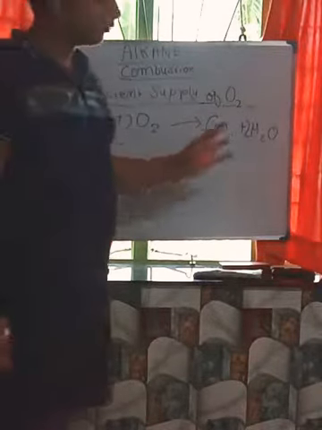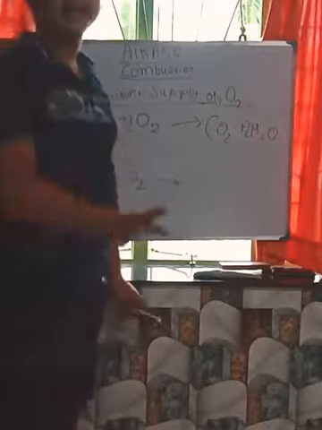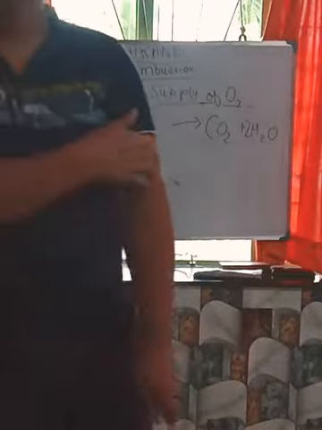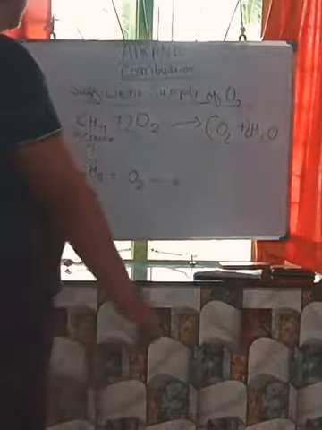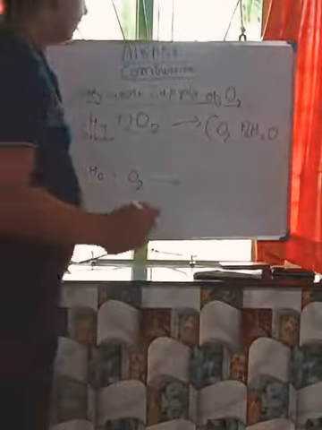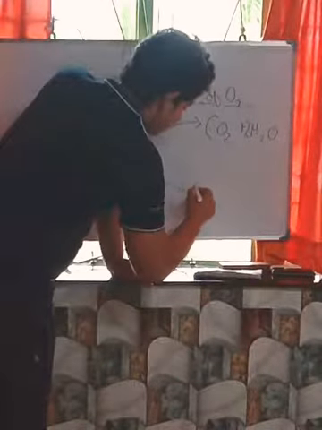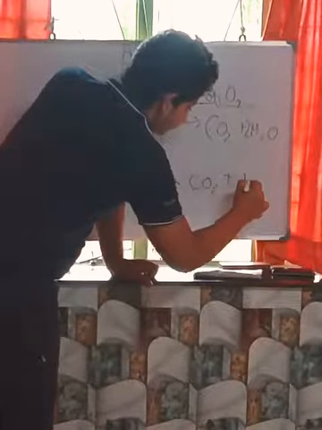C2H6 also will form CO2 and H2O. All the alkanes, when they react with oxygen, will give out carbon dioxide and water. So here CO2 plus H2O.